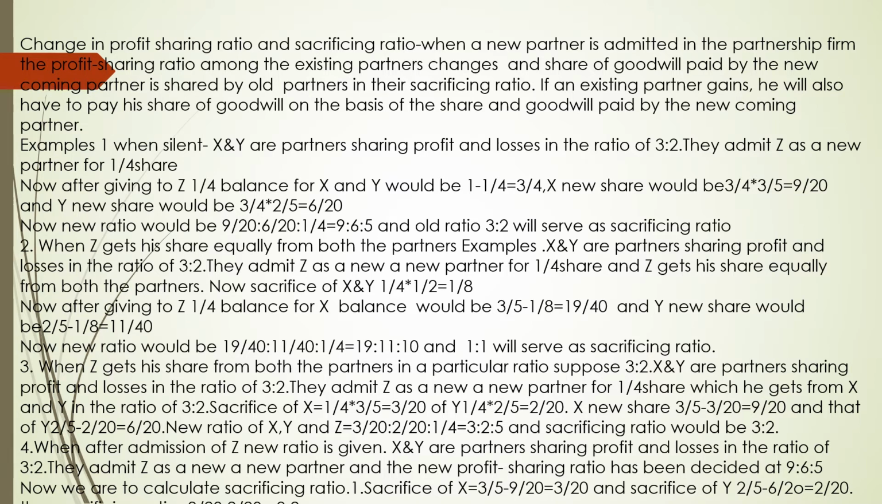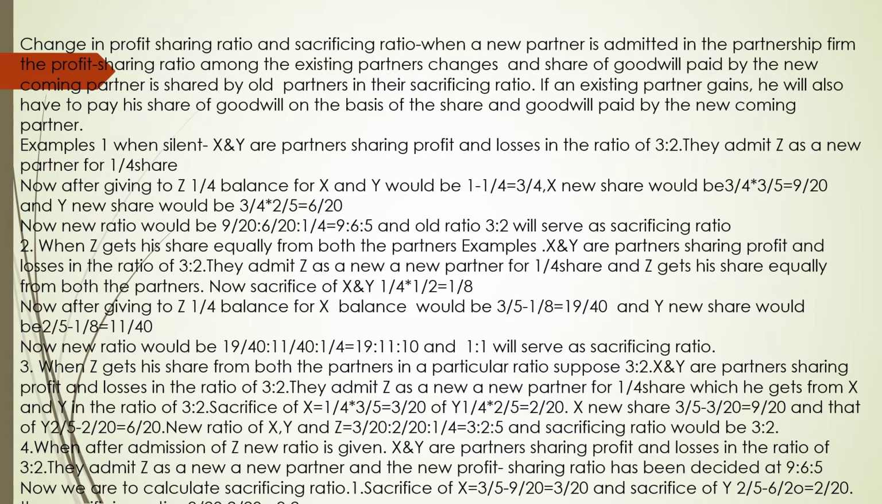When a new partner is admitted in the partnership firm, the profit sharing ratio among the existing partners changes, and the share of goodwill paid by the newcoming partner is shared by old partners in their sacrificing ratio. If an existing partner gains, he will also have to pay his share of goodwill on the basis of share and goodwill paid by the newcoming partner.